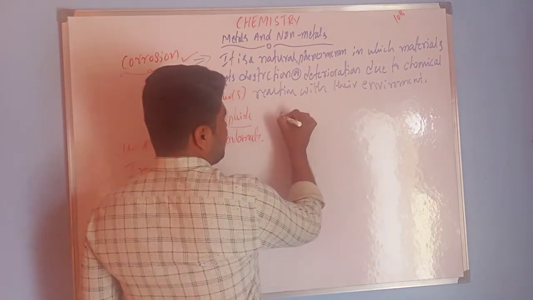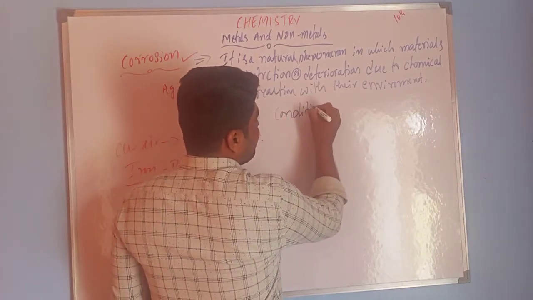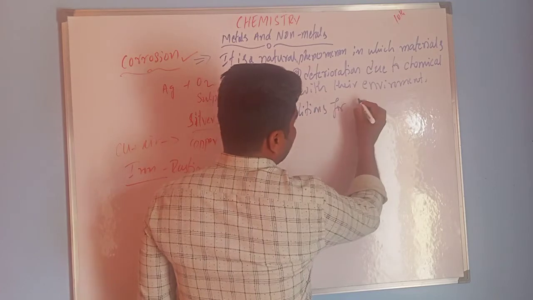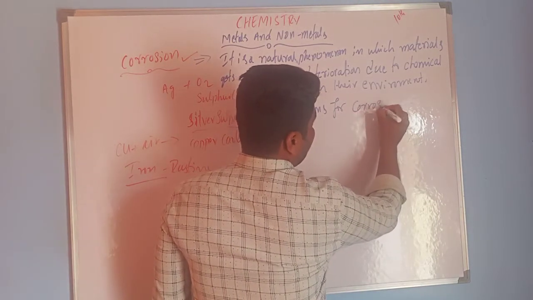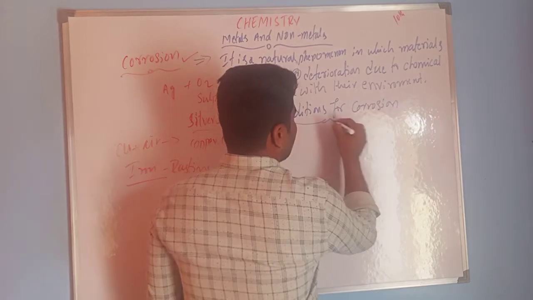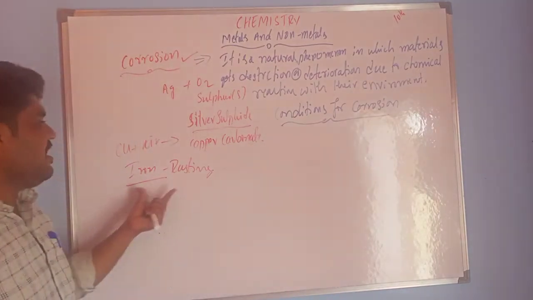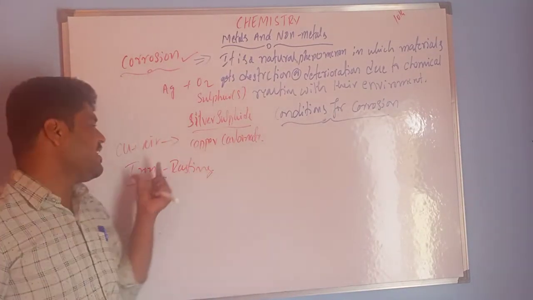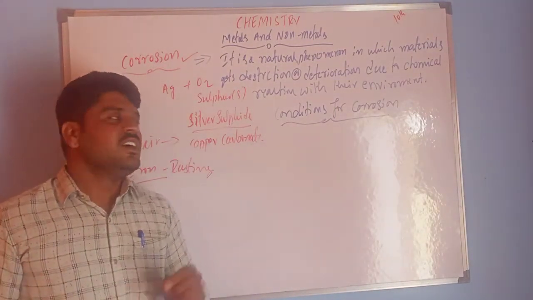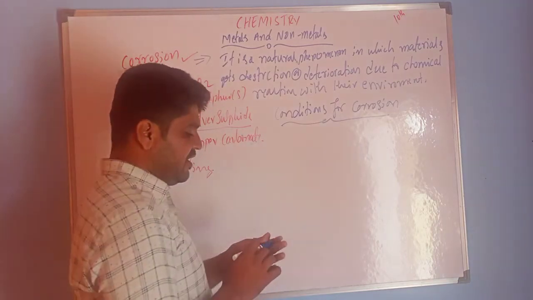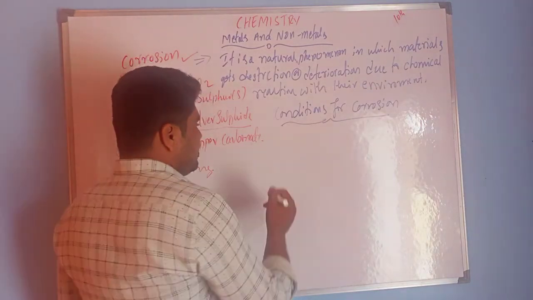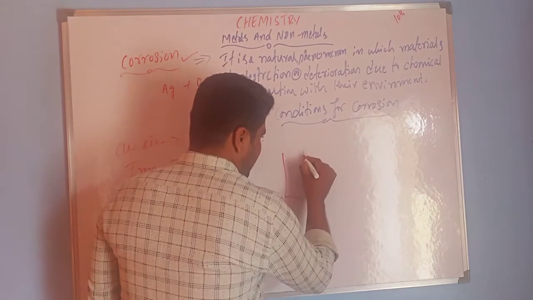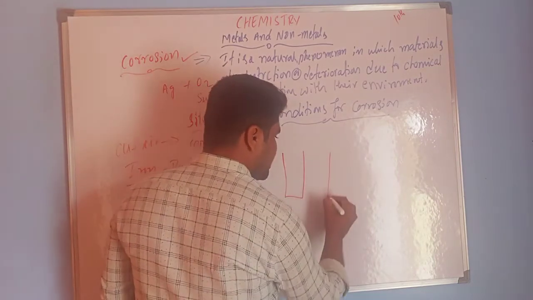For this we perform one activity to understand the conditions for corrosion. In which conditions does iron get corroded or rusted? For this activity I am taking three test tubes.